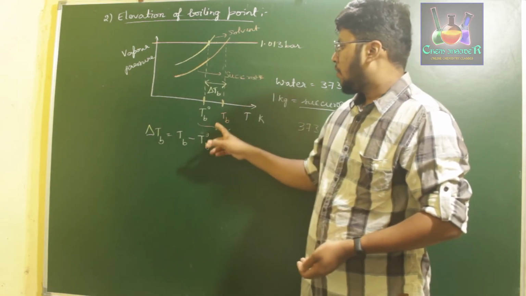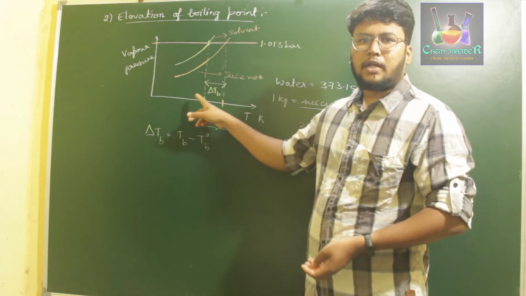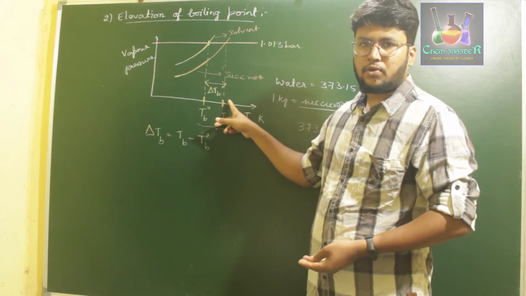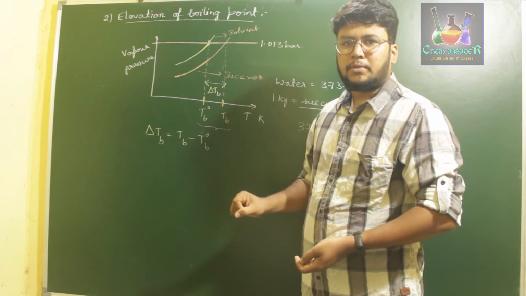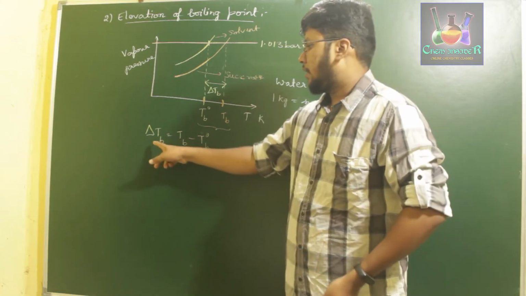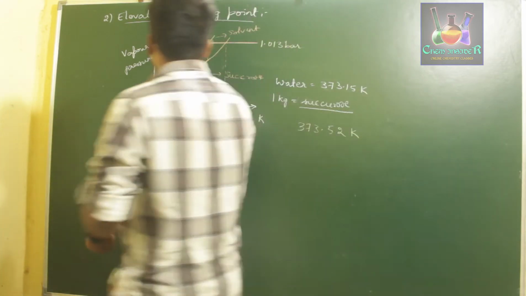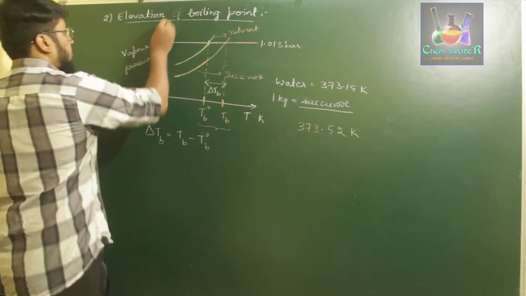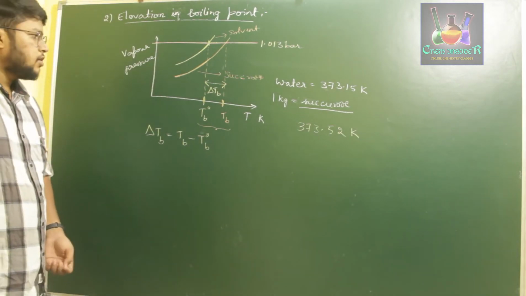So there is a certain change in the boiling point of water in the absence of solute and in the presence of solute. That leads to a change in temperature of the solution, which is nothing but delta TB, called the elevation in boiling point of a solvent on adding solute.